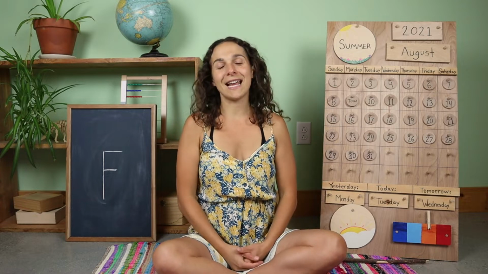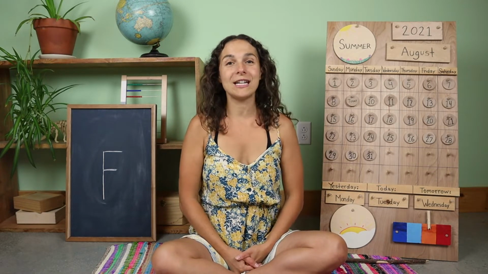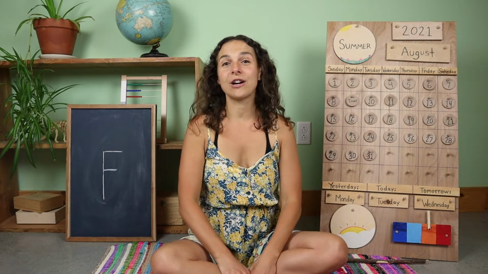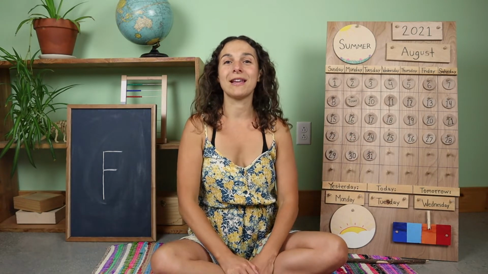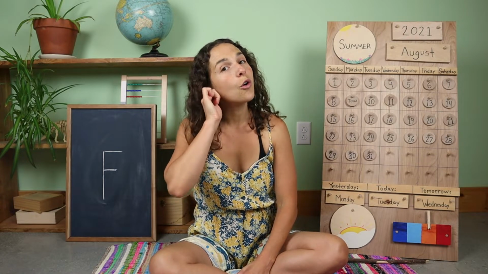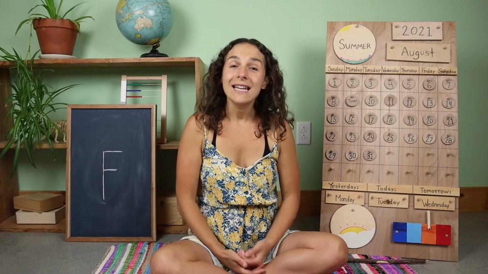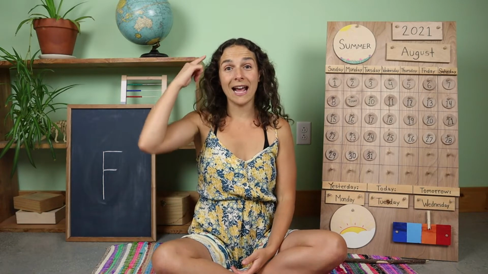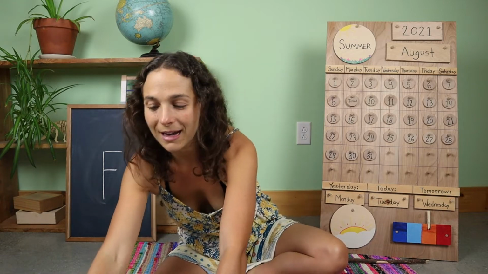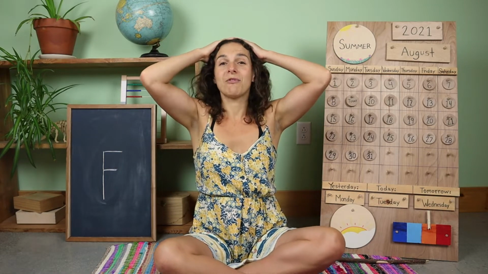Good morning, friends. I hope that you all are having a wonderful day so far. Before we get started on the calendar and weather chart, we have to do 3 things quickly. First, let's turn on our listening ears. Next, we have to put on our thinking hats. My thinking hat is right in front, and I'm going to put it on top of my head.